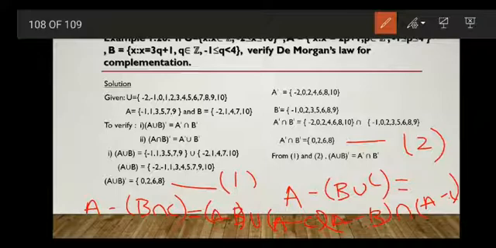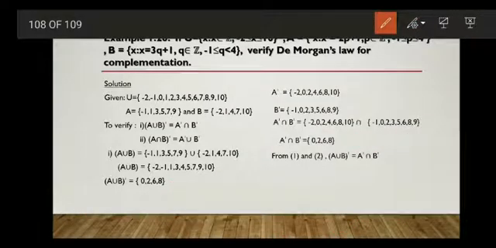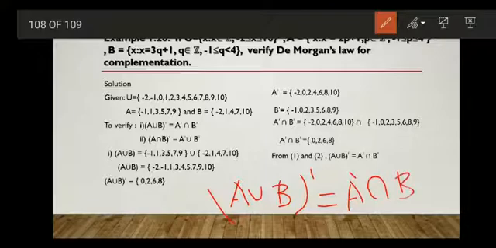This is De Morgan's law for set difference. And for any two sets A and B in the universal set U, A union B the whole complement is equal to A complement intersection B complement, and A intersection B the whole complement is equal to A complement union B complement. These two are De Morgan's law for set complementation.